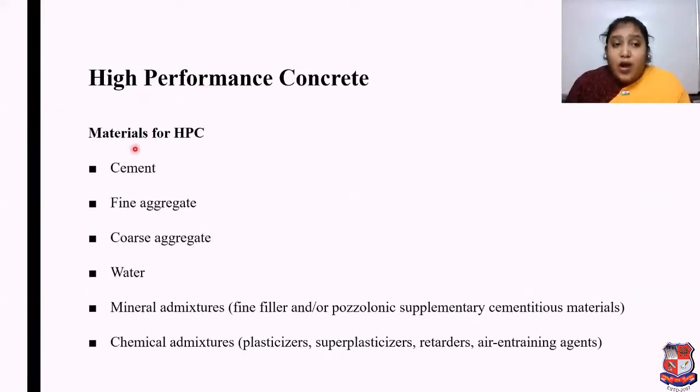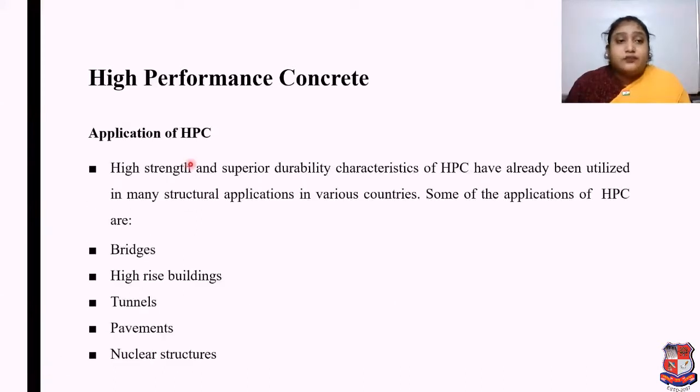If we talk about the materials for high performance concrete, then cement, fine aggregate, coarse aggregate, water, mineral admixtures like fine filler and or pozzolanic supplementary cementitious materials, and chemical admixtures like plasticizers, superplasticizers, retarders, air entraining agents, all these are ingredients in the high performance concrete manufacturing process.